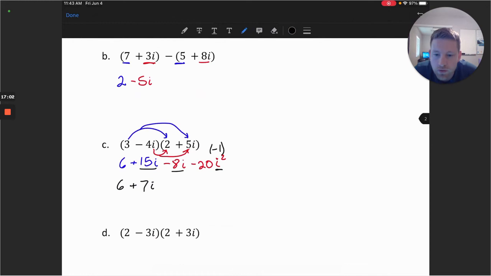So this is actually going to be negative 20 times negative 1, which is 20. So plus 20. And we can add those like terms next, with 6 and 20 becoming 26. And then we'll have plus 7i. So when we multiply complex numbers, notice that we get a complex number back like this.